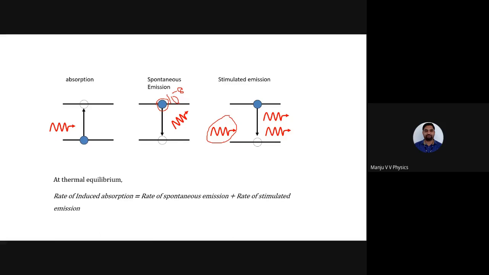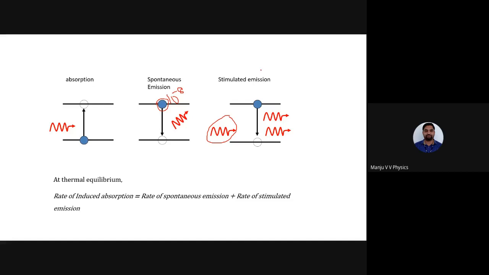See, 10 power minus 3 is greater than 10 power minus 8. It is not plus, it is minus. 10 power minus 8 is nothing but 0.00000001, whereas 10 power minus 3 is nothing but 0.001. That is the thing. So I want this atom to stay in the excited state for a little more time. Then only I can have the laser beam.